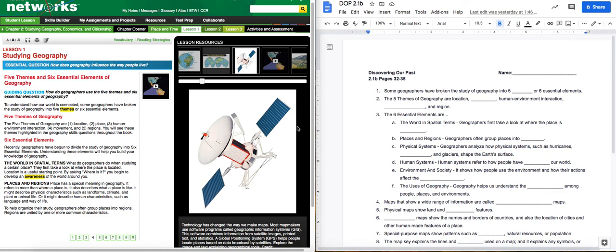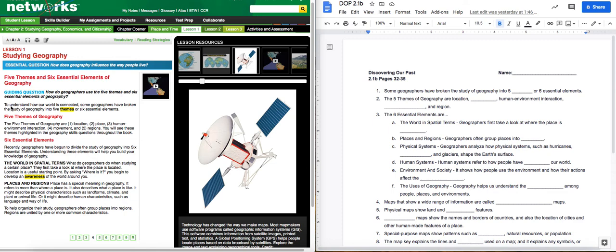Today we're going to move on as we continue to work our way through that. If you are on the digital follow along, it's on your screen, or you can see in your chapter thing, we're down here on page 4. If you're in your book following along, you'd be on page 32. Remember our goal, we're studying geography, or how does geography influence where people live or the way they live. And today we're going to talk about the 5 themes and elements of geography. They're kind of closely related, but what they want us doing is thinking about all of these different themes and elements as we look at ancient civilizations and what they did.